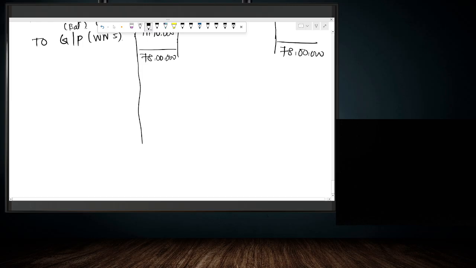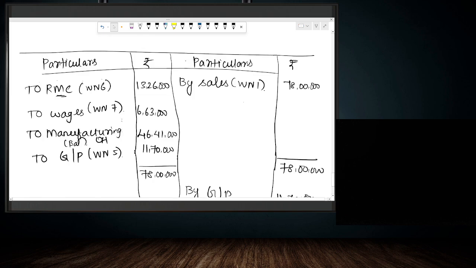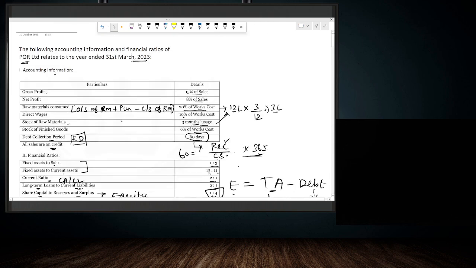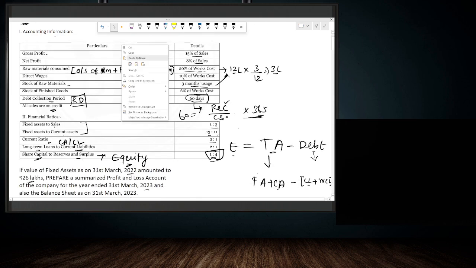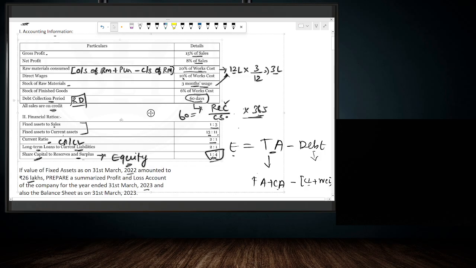Now carrying the gross profit, it is 11,70,000. In this question, we did not do it as a separate working note, but it is explicitly given in the question that net profit is 8% of sales.